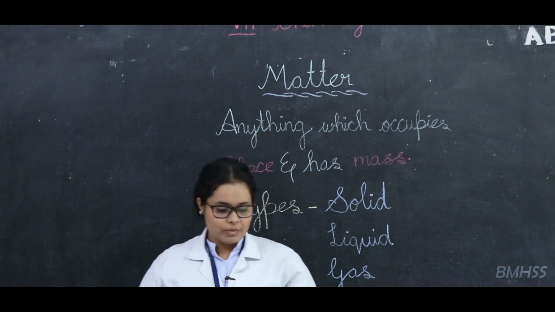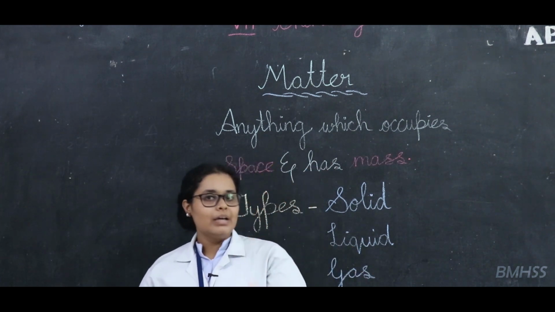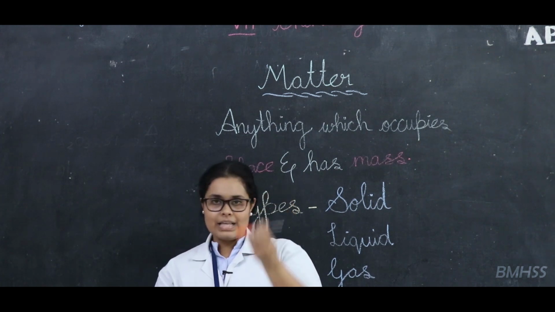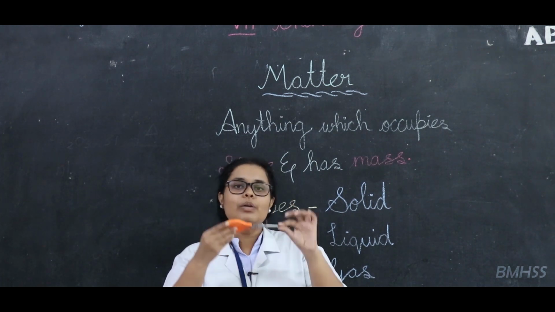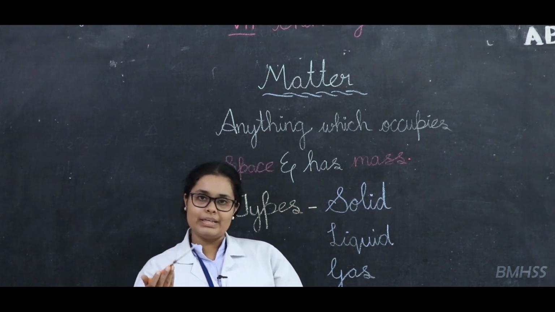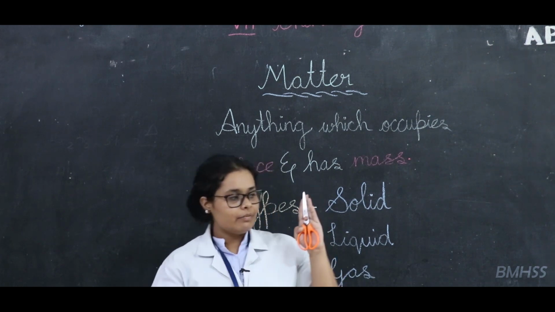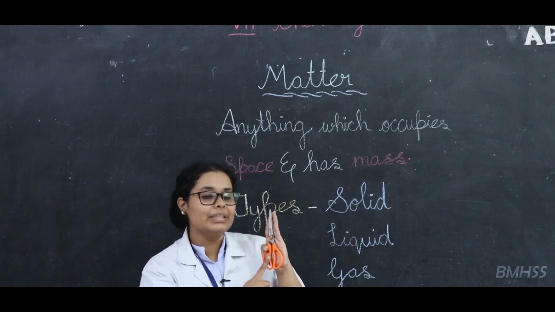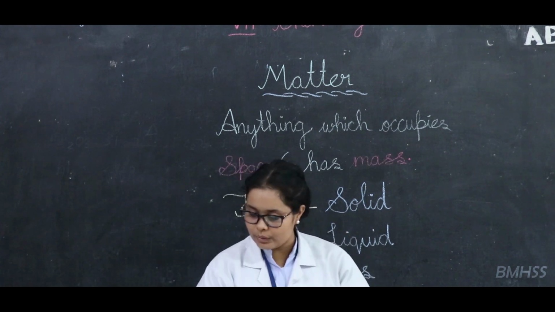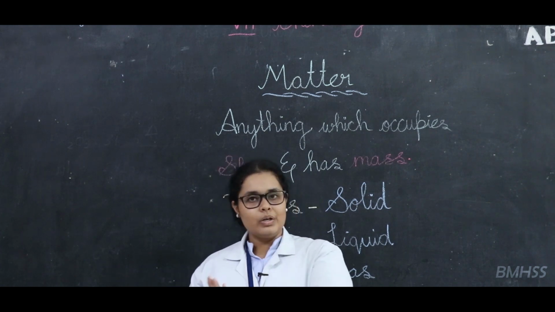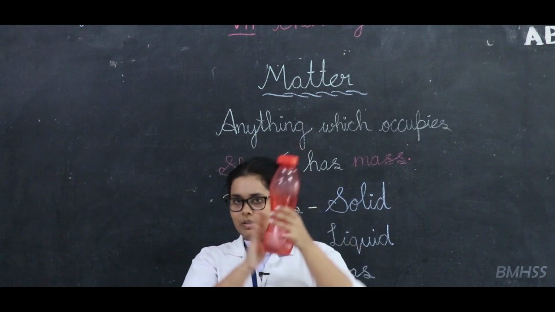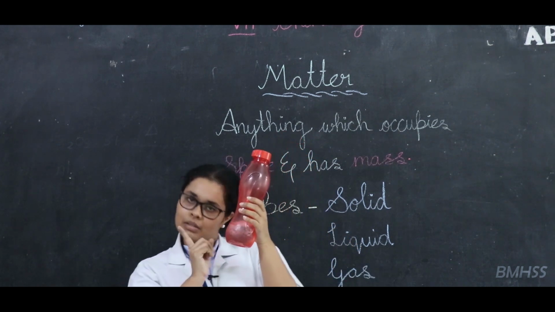Now let us discuss the three types of matter. The first type of matter we are going to discuss is a solid. This is a scissor which I am taking. How much weight is it having? You can carry it and know it by the weight, right. If I keep it on my hand, it covers this portion, that means it occupies space also. So, this is matter. Here we are going to discuss three different states: solid, that is the scissor, then liquid. Here I have taken a water bottle in which I have filled water.